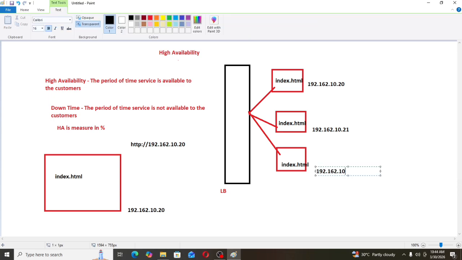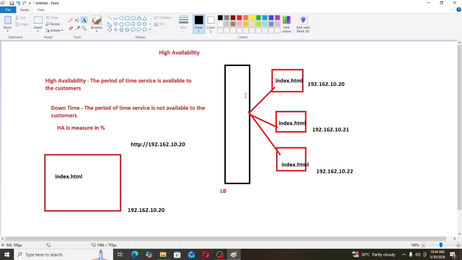Now I have three different servers. For these three servers, one website will be http://192.162.10.20. If this website is not working, then Ganesh will try 21. If 21 is not working, then Ganesh will try 22.